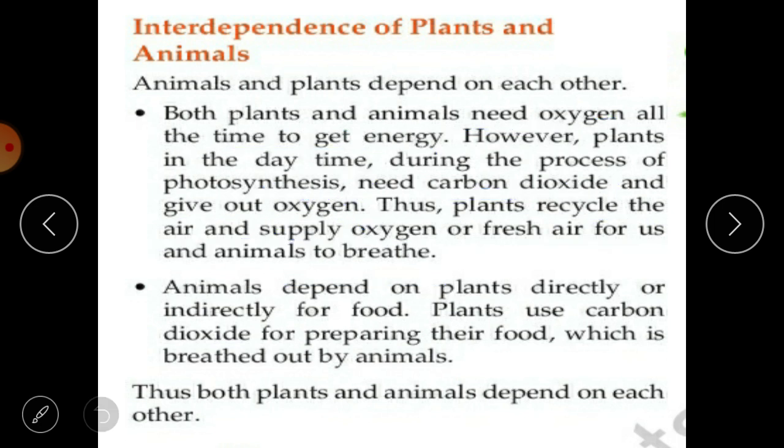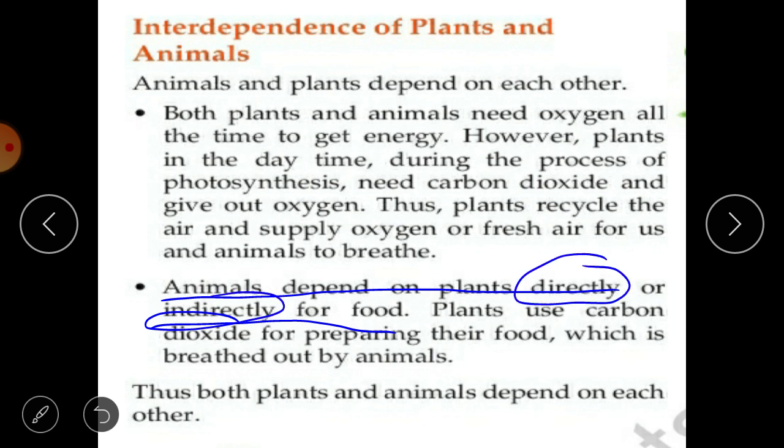Now let's move on to the second point. Animals depend on plants directly or indirectly for food. This we have discussed, that how lion indirectly depends on plants and deer directly depends on plants for its food. Plants use carbon dioxide for preparing their food, which is breathed out by animals. So my dear students, I hope this content is clear to you.